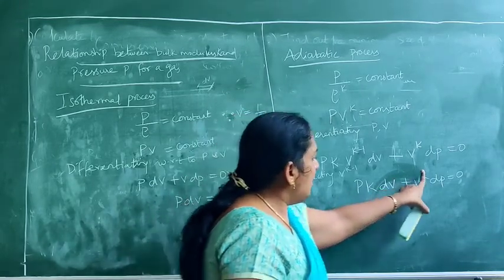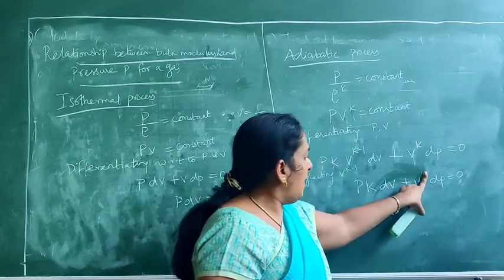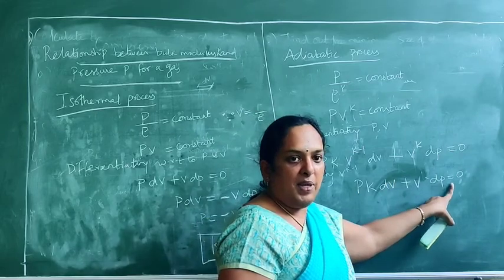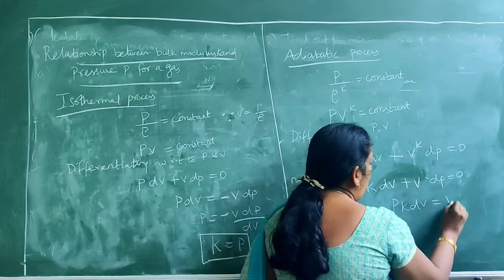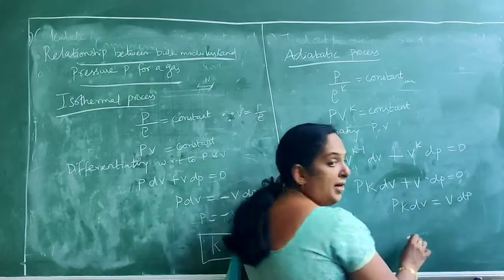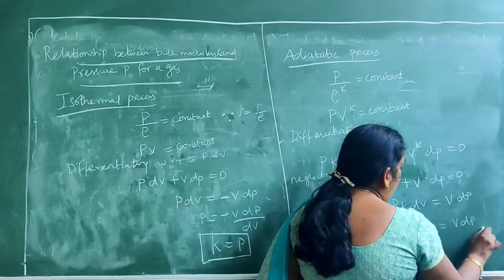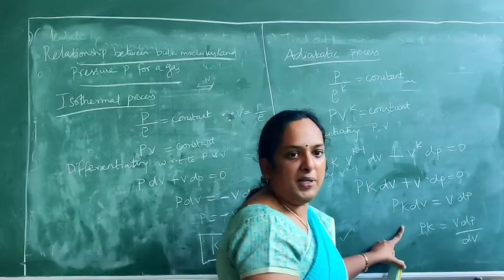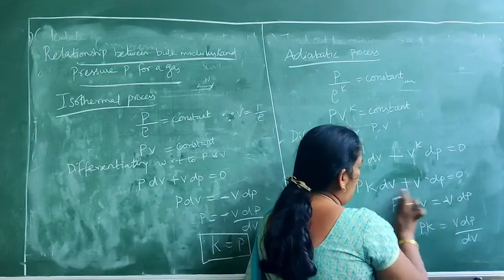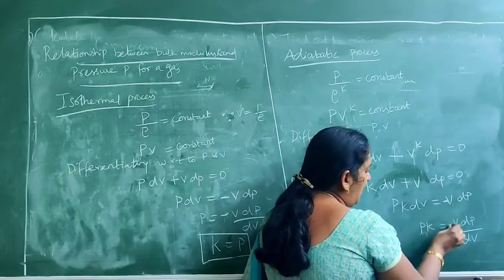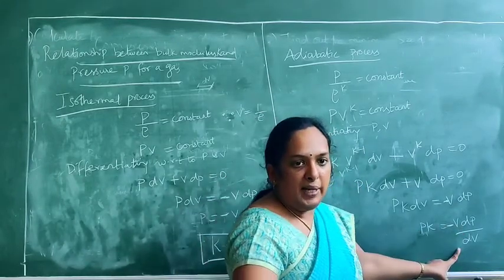Now I am removing this k also, so we are giving only in terms of volumes. So what happens here? Pk dV plus V dP is equal to 0. So Pk dV is equal to V dP. What is the value of Pk? Bringing this to the right-hand side, it becomes negative. So Pk is equal to minus V dP by dV.